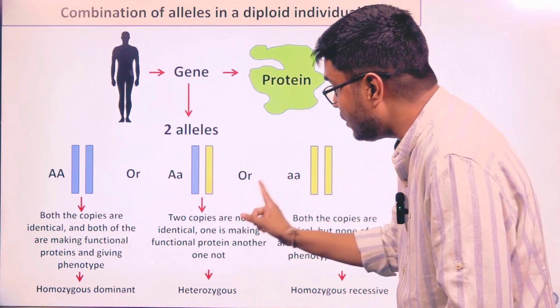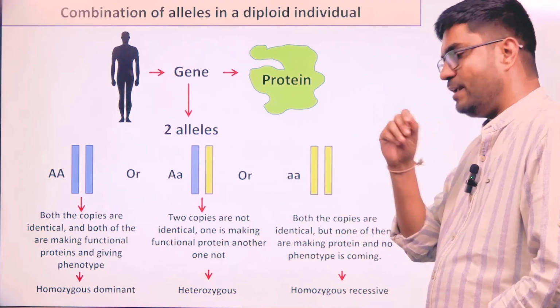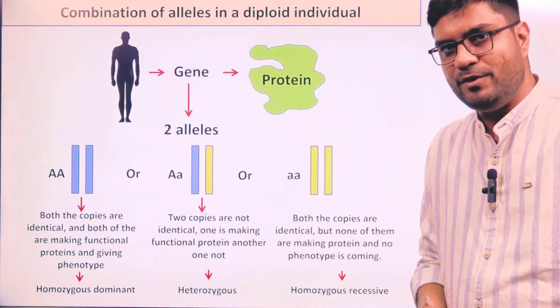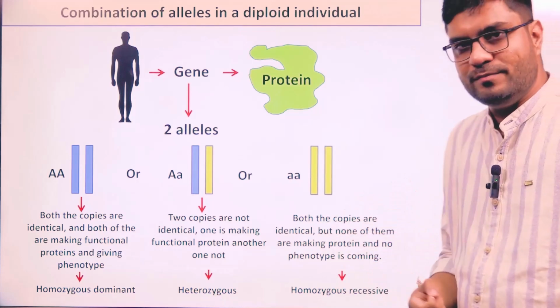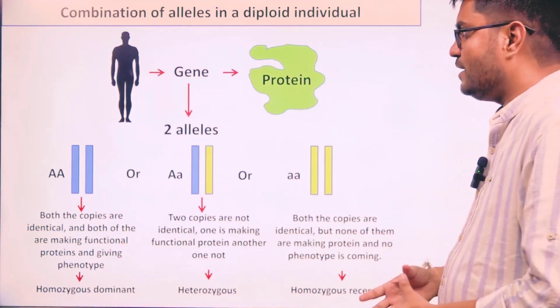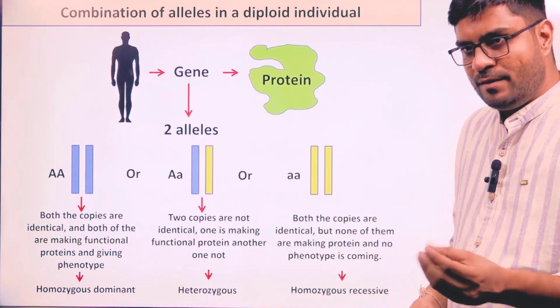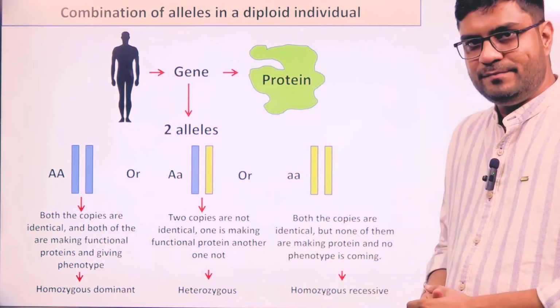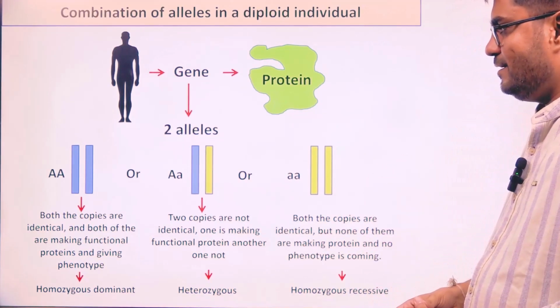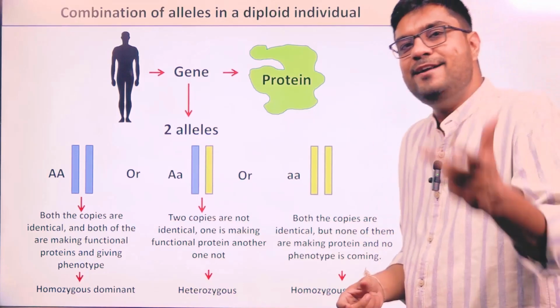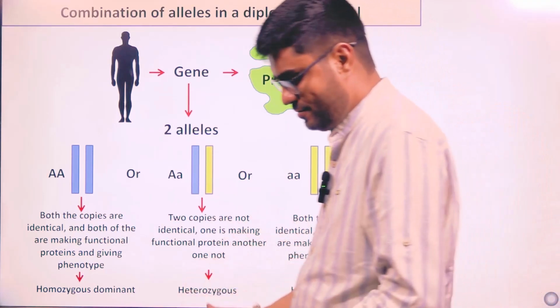The word "or" is very important, because in future lectures, when we do calculations related to genetic problems, we have to use the concept of probability, and the concept of probability runs on two words: "and" and "or", right?